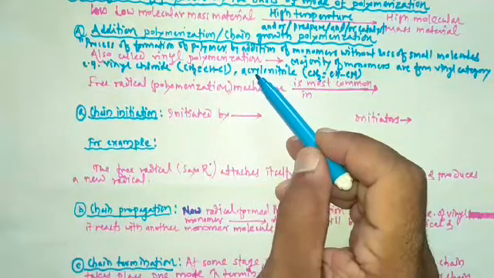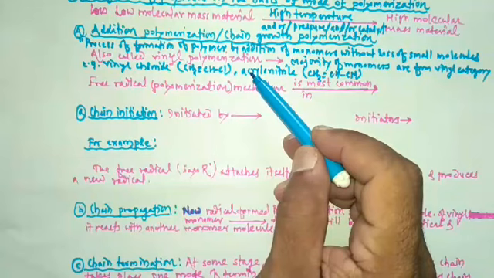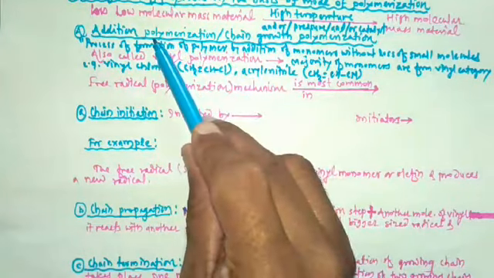The formation of polyethylene or polythene from ethylene is the well-known example of addition polymerization.